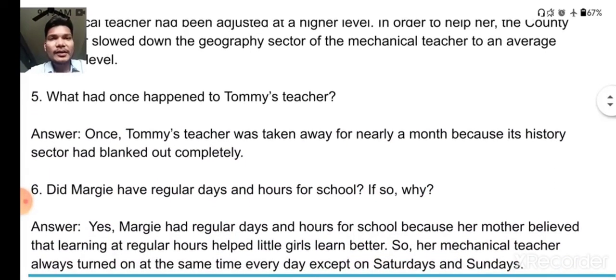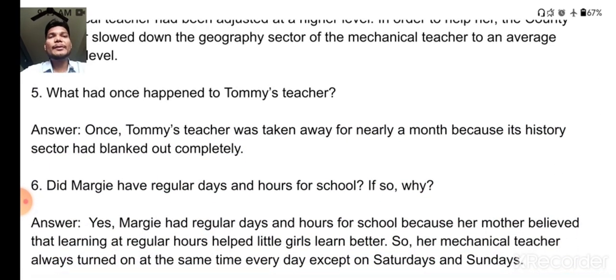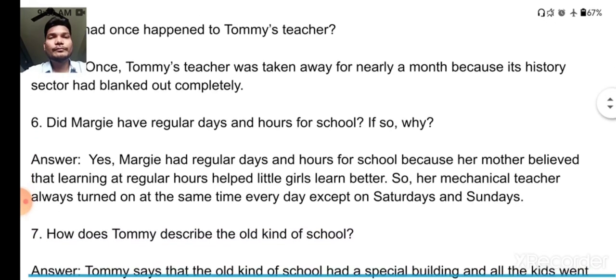Now let us move ahead with another one. What had once happened to Tommy's teacher? As you know, once Tommy's teacher was also not working properly. So it was taken away for nearly a month because the history sector had been blanked out completely. This is the reason. This kind of question can be asked for 1 mark, okay? Sometimes it is also possible that it is asked for 2 marks. So seeing the marks, you will have to write your answers.